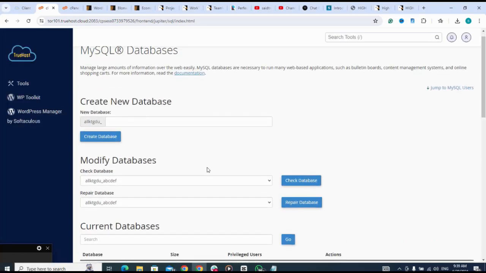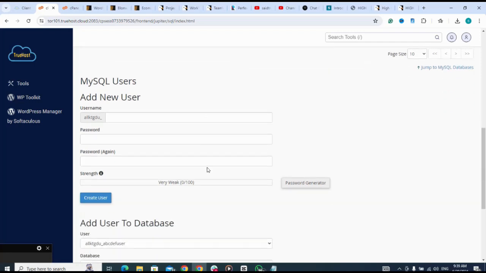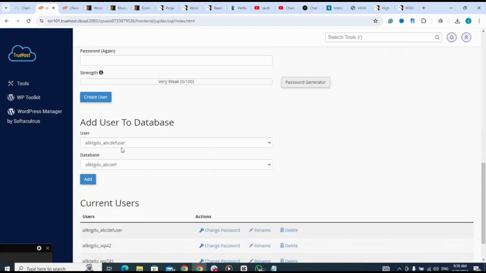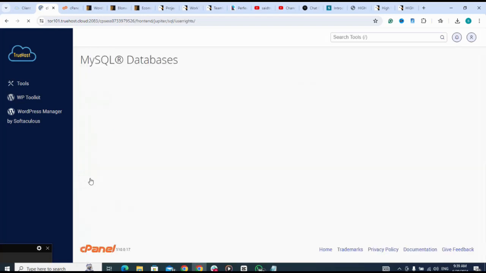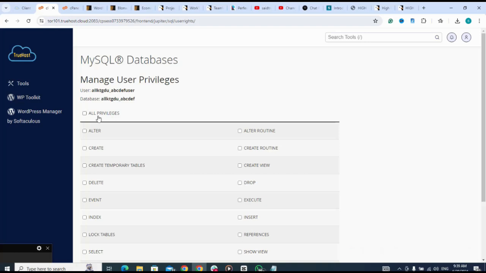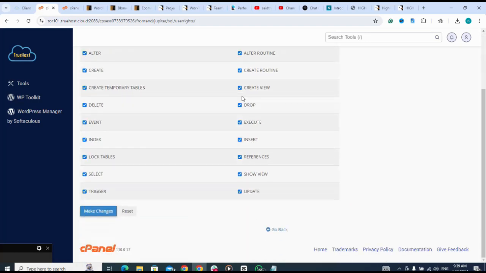Next I'm going to add my user to my database. It has already selected this for me. If not, I will click on this to select it. Then I click on add. I give all privileges. Then I scroll down to make changes.